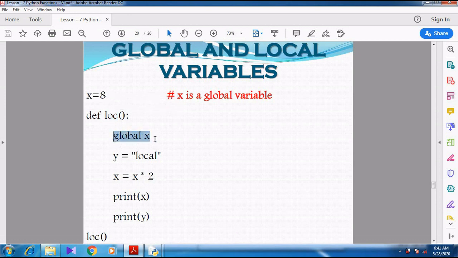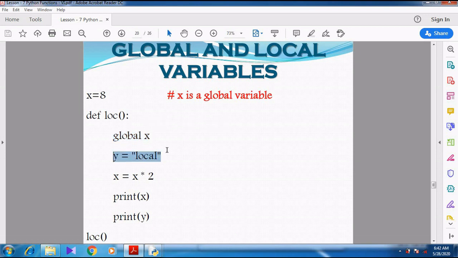Right? Then they have used global x. So why have they used global x? Because they are going to update the value of x. They are going to multiply. See here. So x equal to x into 2. So already x value is 8. So 8 into 2, 16. So now they are trying to increase the value of x. So they have used a global x.